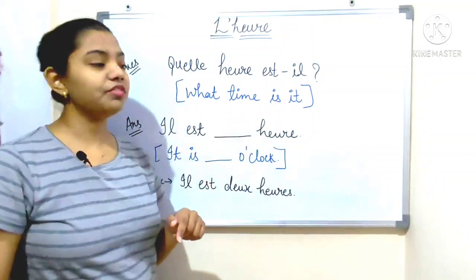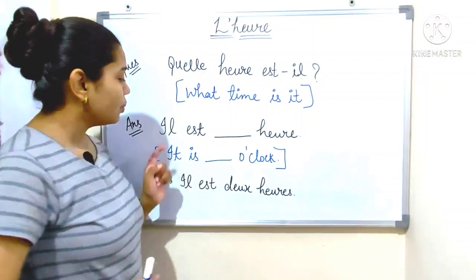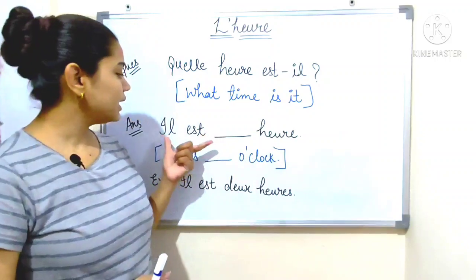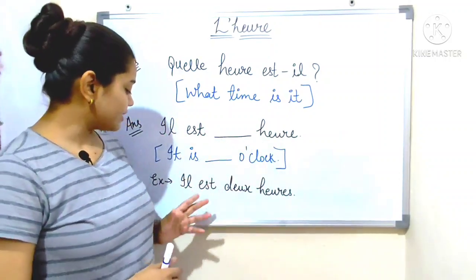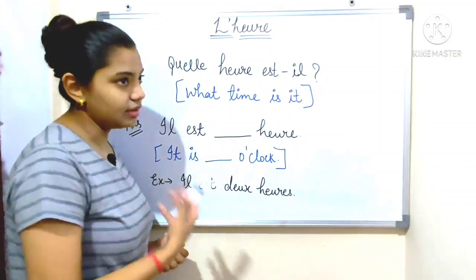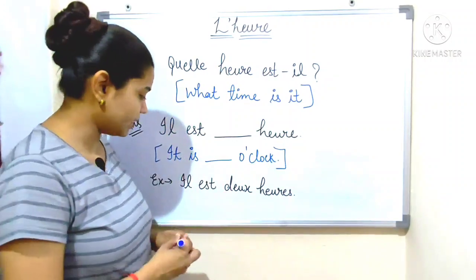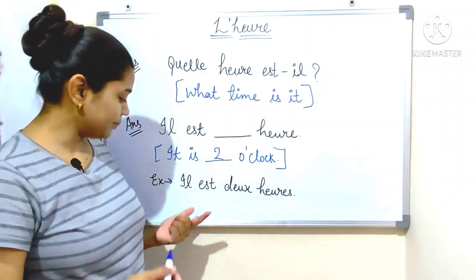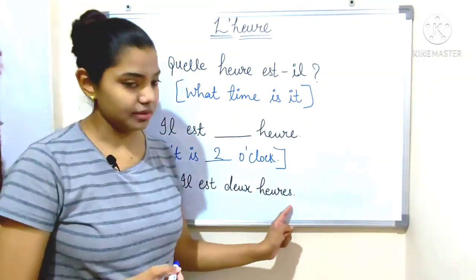To answer this question we have an expression, which is il est dash heure. For example, if I want to say it is 2 o'clock, I say il est 2 heures.